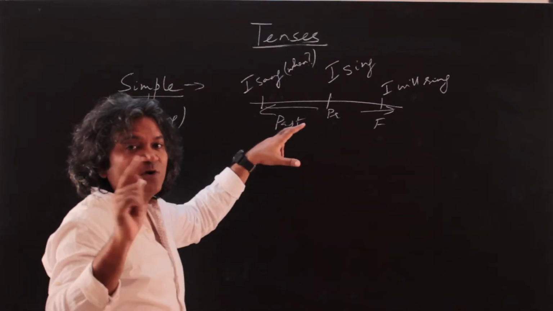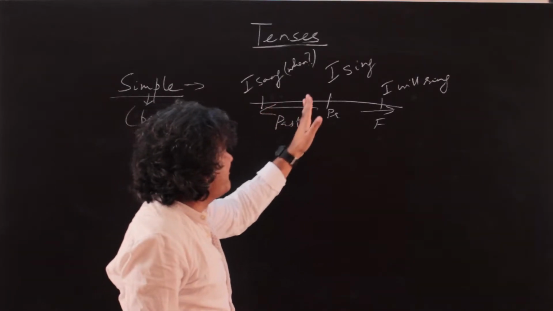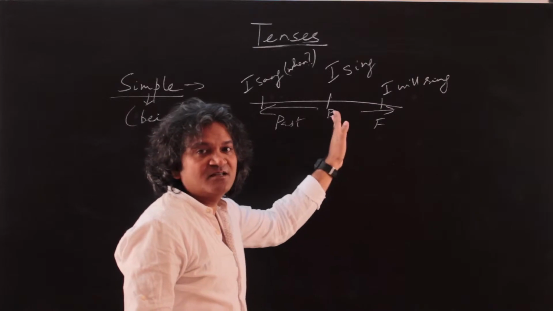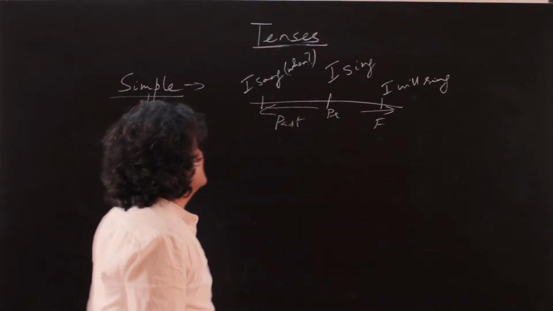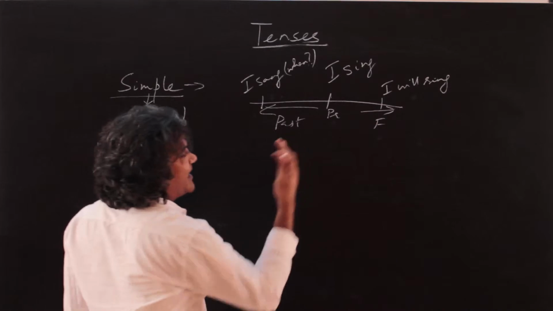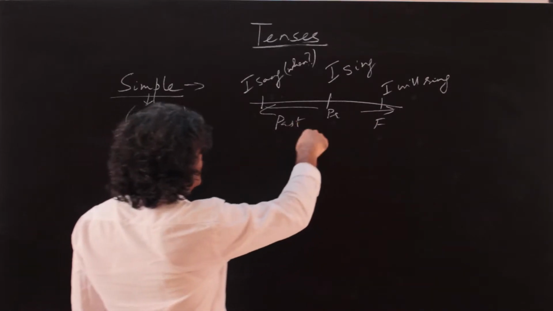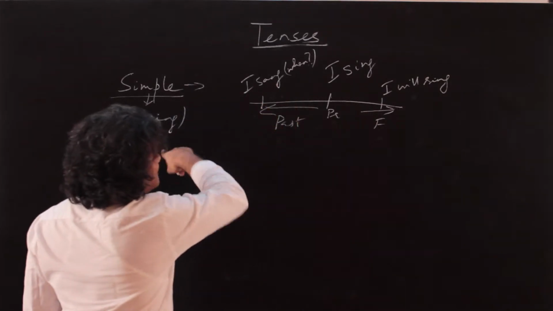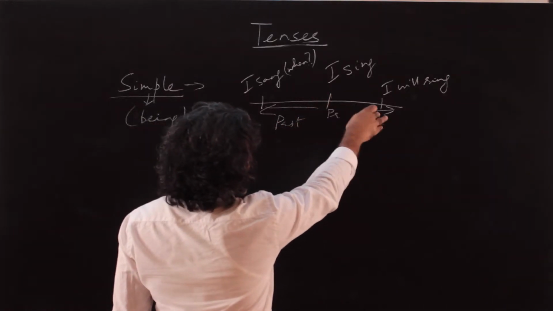But just to revise, what is the point of focus? The point of focus is when on this line an event took or will take place or is taking place. So that's the point of focus. So the time reference basically, or the point of reference, or the point of focus. So this is simple. Let's get into little nitty gritties here.